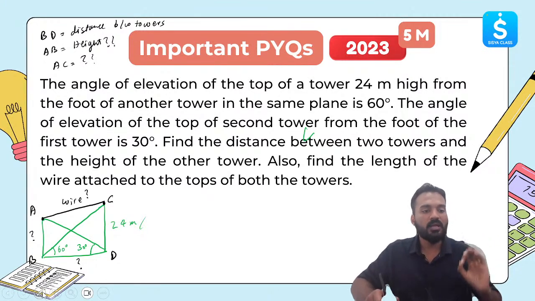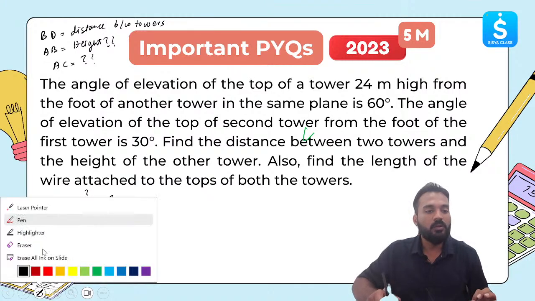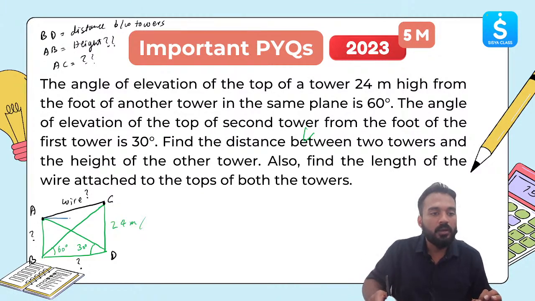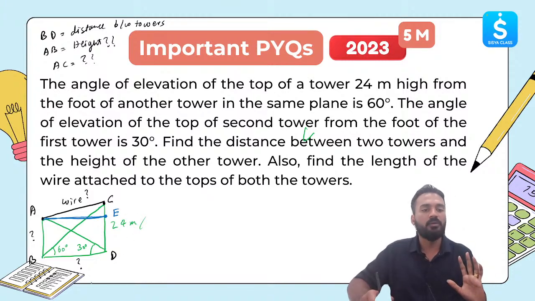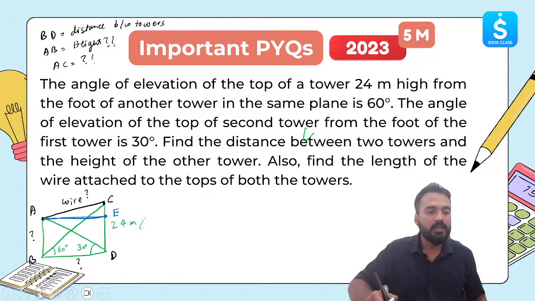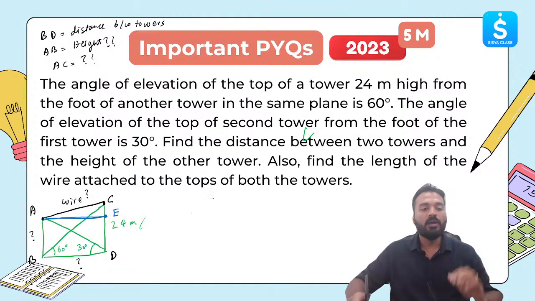So one extra construction I will do, and I'll do it with a different color over here. Let's take a blue color over here. Let me draw a line over here which is horizontal, and let's call this point E. Okay, this is the extra construction which I have done. We'll use it later to find out the length of the wire. Okay, let's come back and let's find out one by one.